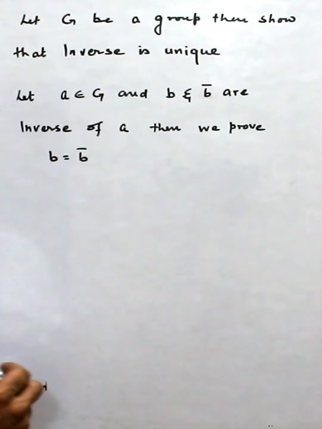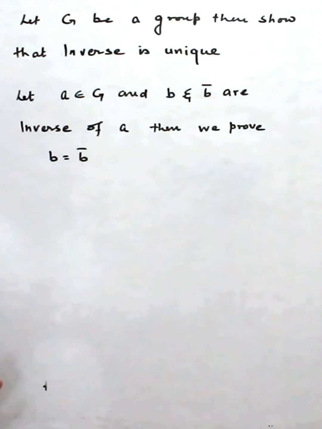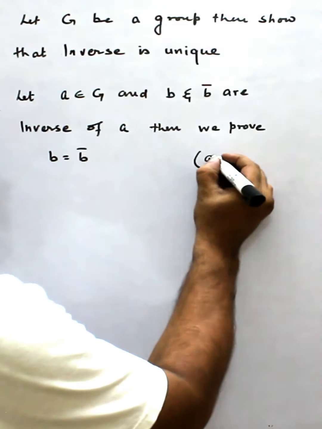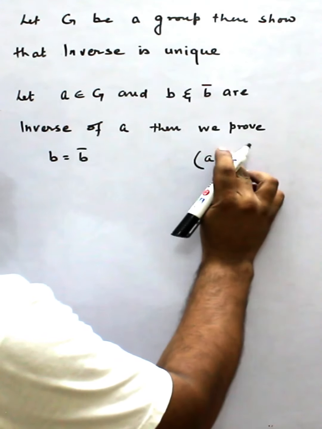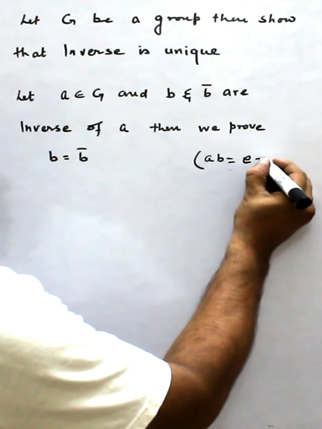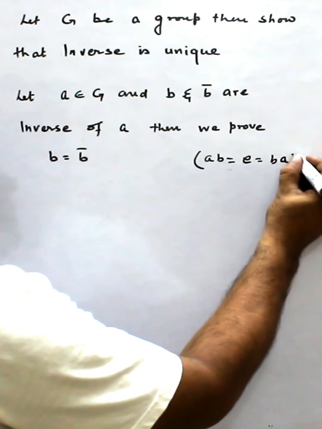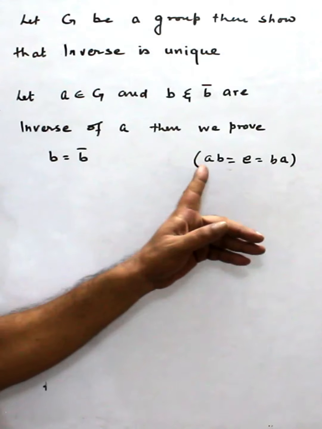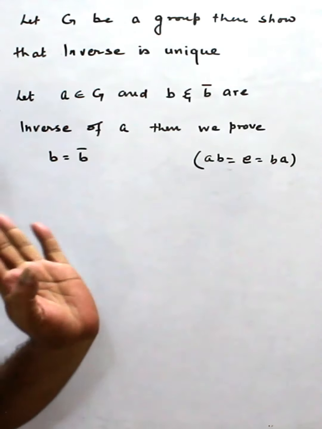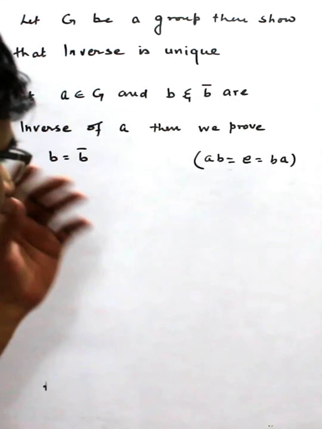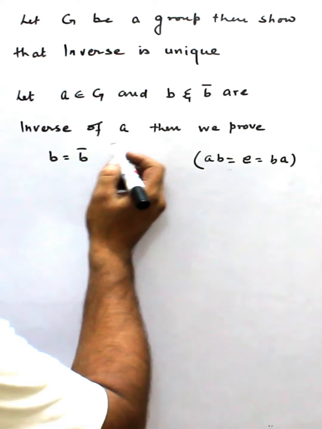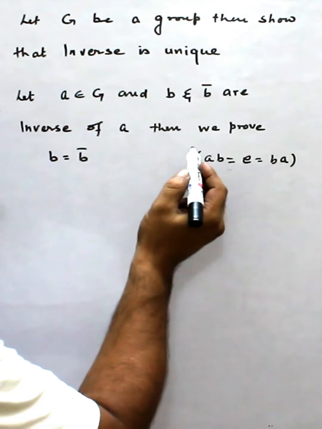Now first we recall what is the definition of inverse. The definition of inverse is AB is equal to identity, or BA is equal to identity. That means B is inverse of A. If it is operated with A, we get identity. That is the definition of inverse. Now here we are supposing B and B bar are inverse.